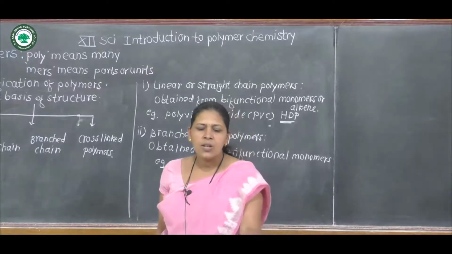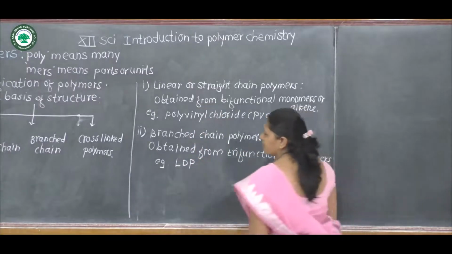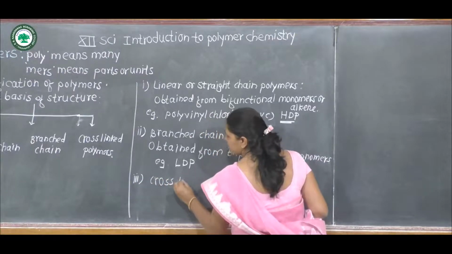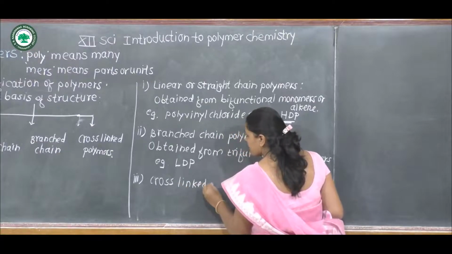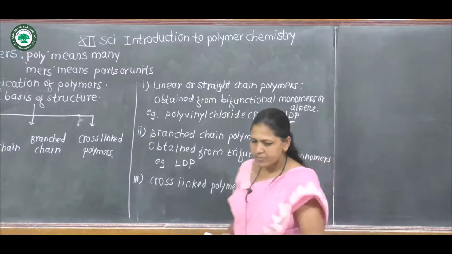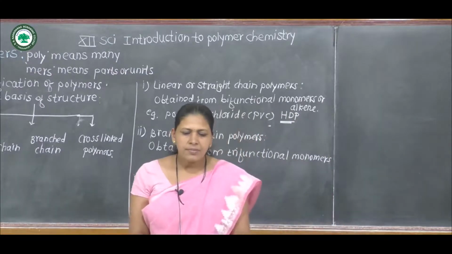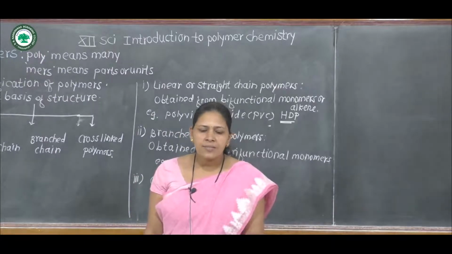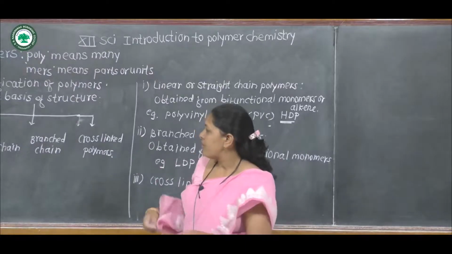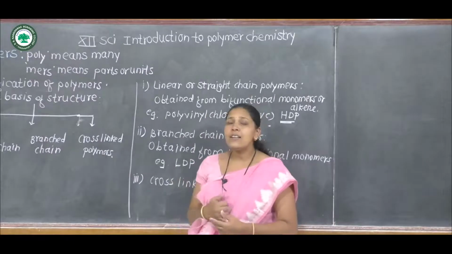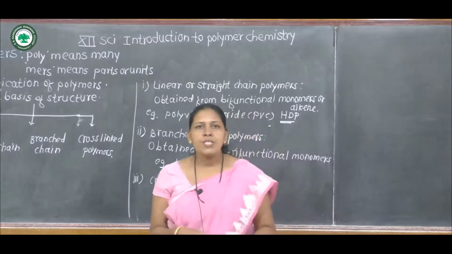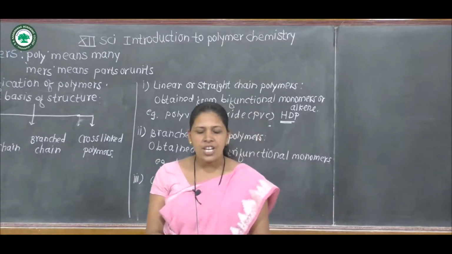Then next is cross-linked polymer. Crosslinks are produced between linear structures. When a linear or straight chain polymer undergoes polymerization, then sometimes crosslinks are produced between straight chains.